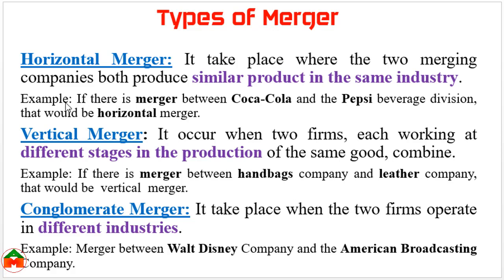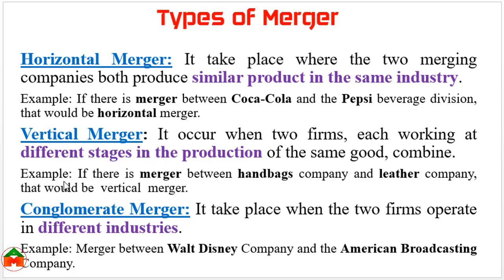As for example, we can say if there is a merger between Coca-Cola and Pepsi, that would be considered as horizontal merger because they produce the same product in the same industry. On the other hand, vertical merger means whenever two companies which produce products in different stages in a product line merge, then that type of merger is called vertical merger.